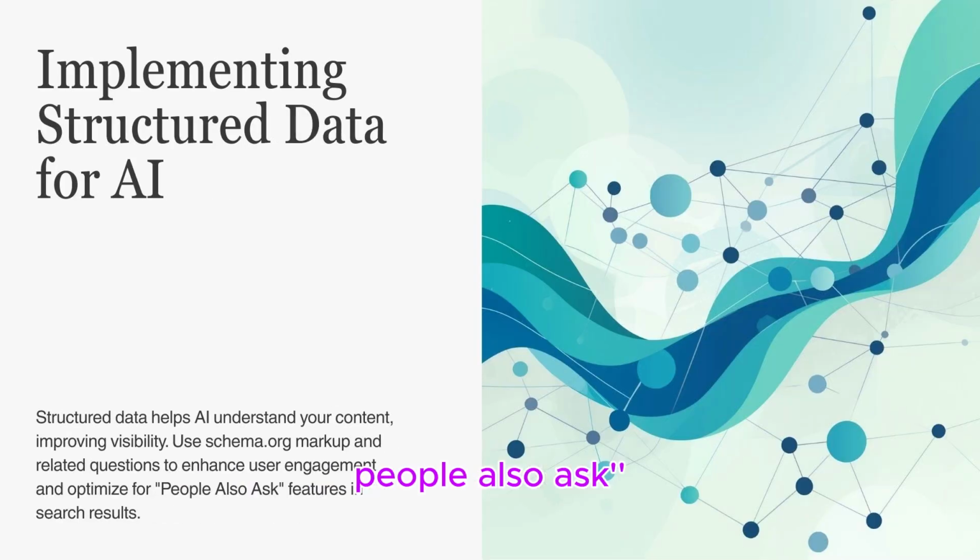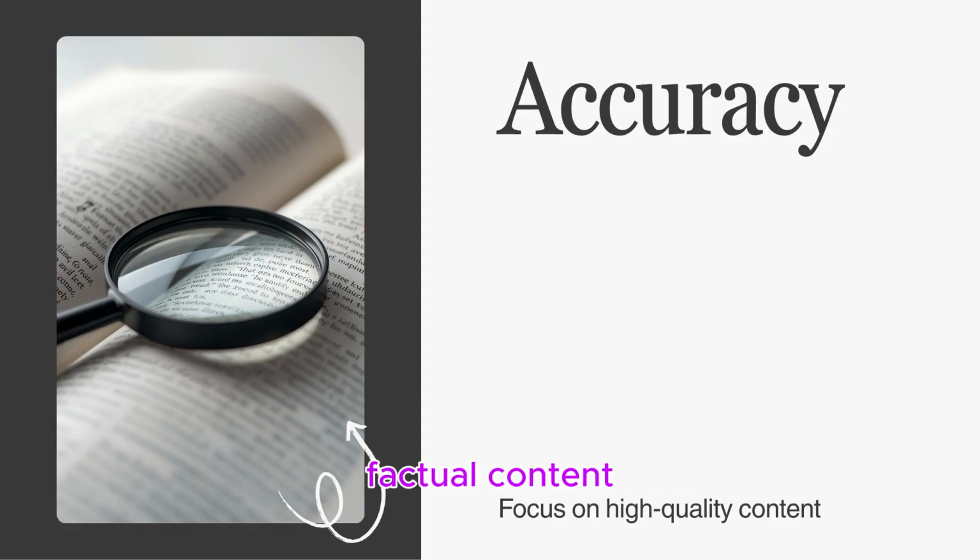Fourth, optimize for people also ask sections by researching related questions with tools like Answer the Public and providing clear, concise answers. Finally, prioritize high quality, factual content. AI is trained to reward accuracy and